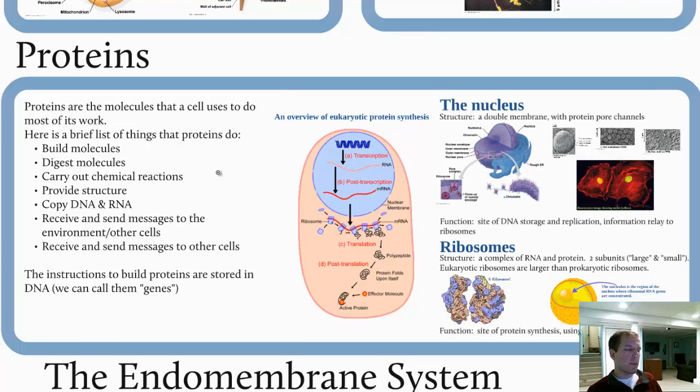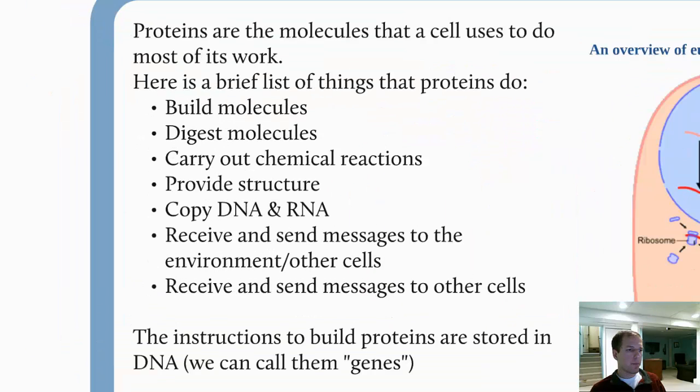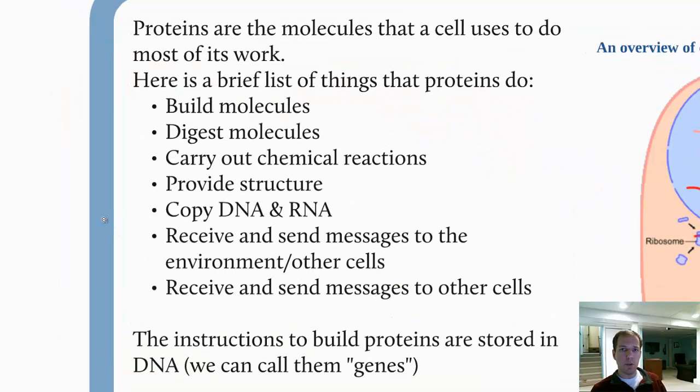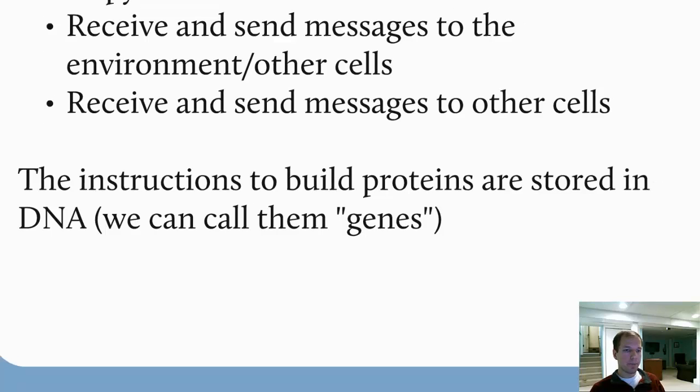Now finally, for this particular video, proteins. Proteins are where most of the action happens. Here's a brief list of things that proteins will do. We'll cover this more in depth in a future unit. But generally speaking, they are the most important type of molecule by far within the body because of all the jobs, all the functions that they carry out. Now, the way that proteins are built is using information contained within DNA. Each gene within the DNA contains information about how to build a particular protein.